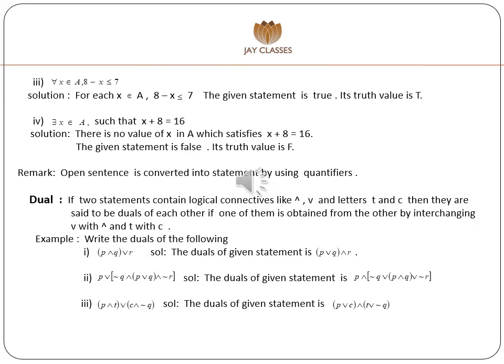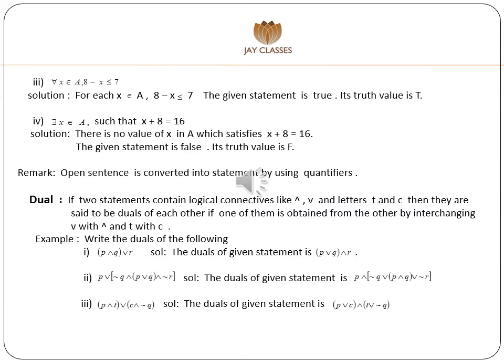An important remark about quantifiers: open sentences are converted into statements by using quantifiers. Next point, dual. If two statements contain logical connectives like and, or, and the letters T and C, then they are said to be duals of each other if one of them is obtained from the other by interchanging or with and, and T with C.